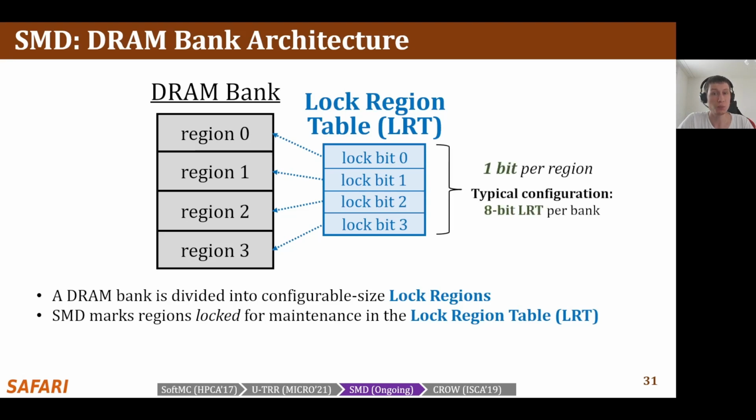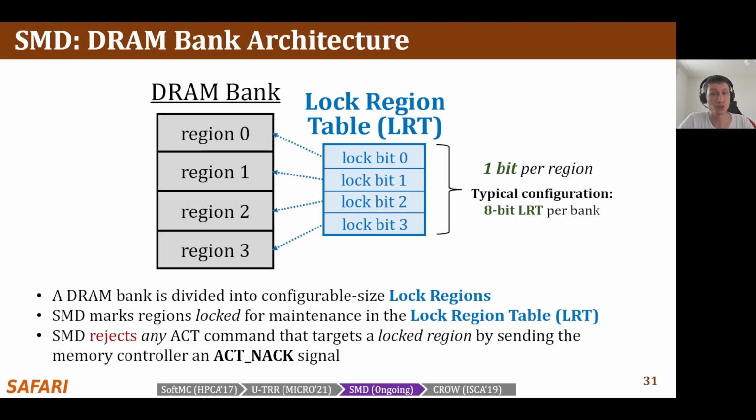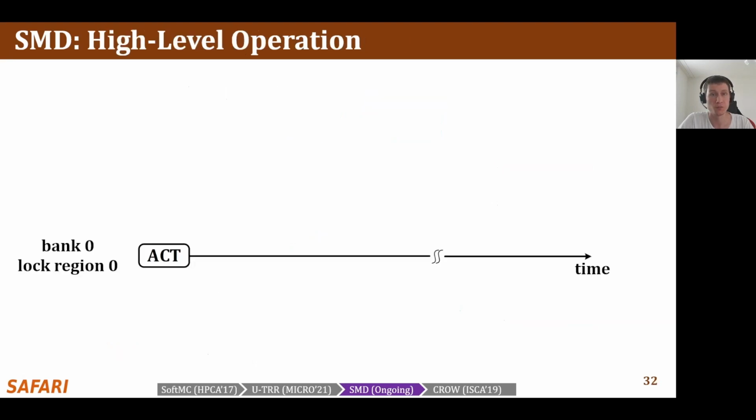LRT stores only 1 bit per region, and a typical SMD configuration with 8 regions per bank requires only an 8-bit LRT per bank. When the memory controller sends an activate command, SMD checks if the row to be activated belongs to a locked region. If so, SMD rejects the activate by sending the memory controller an ACT signal. Now let me explain the high-level operation of SMD.